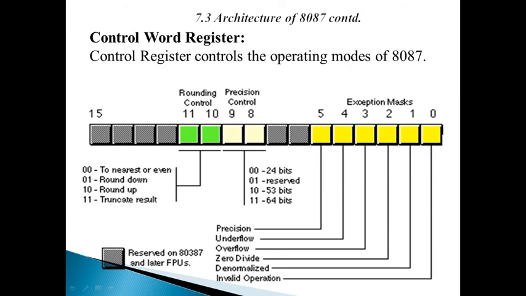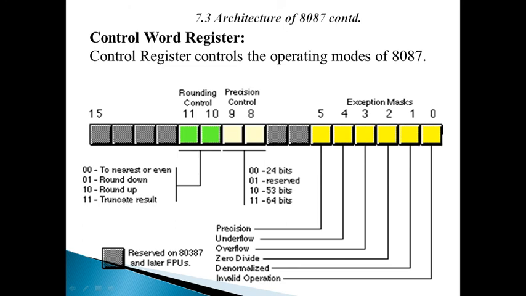Let us start from the MSB, infinity control, the first bit. Out of 16 bits, the MSB 4 bits are reserved for the 80387. It means the higher versions of the 8087, which are again used in the Pentium series, etc. In case of the 8087, the first coprocessor, these bits are not used.